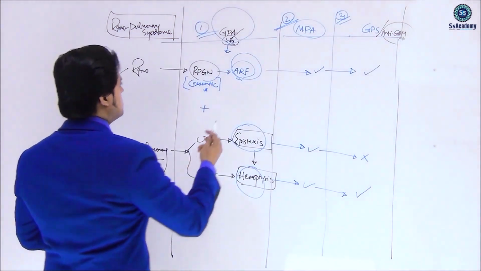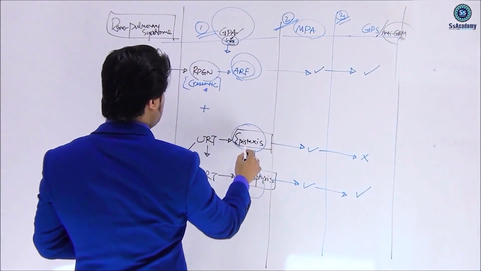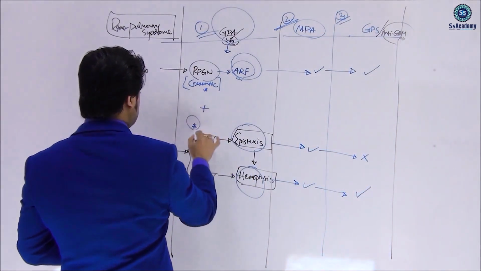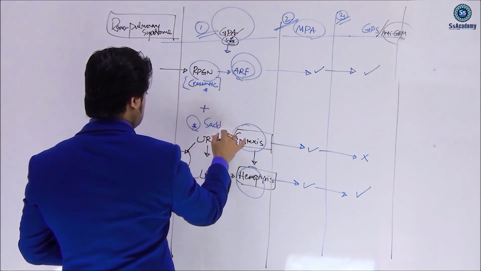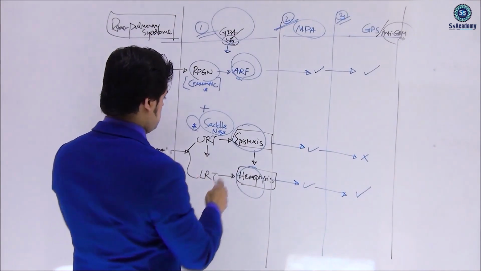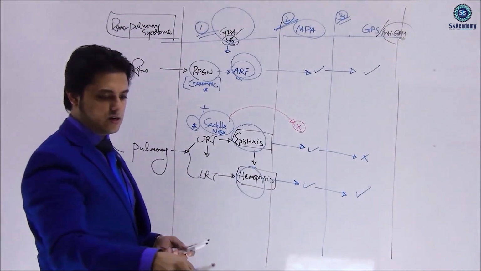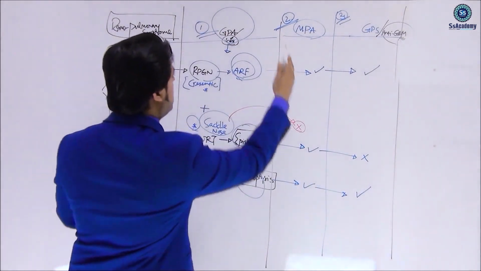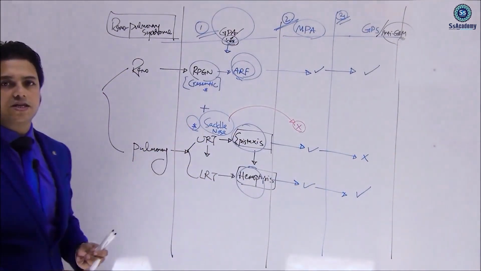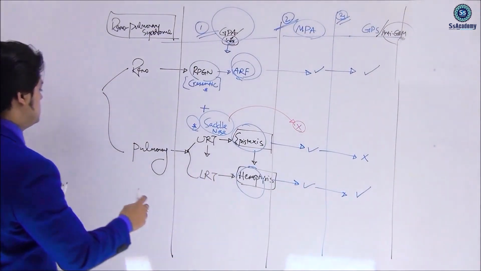The clinical differentials: the word granulomatous. In the upper respiratory tract, we can write here saddle nose. This saddle nose will not happen here, so this is absent, my dear. This is very much important. Saddle nose is absent in microscopic polyangiitis in contrast to granulomatous polyangiitis. Now the question: how to differentiate between these three diseases?